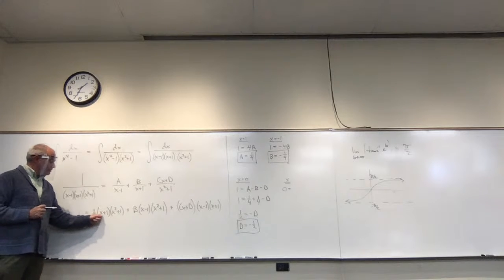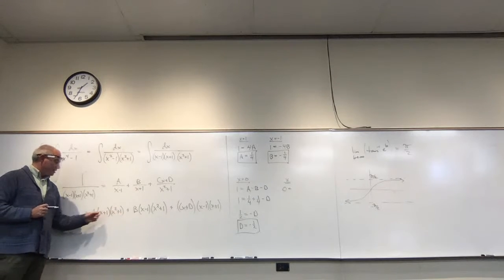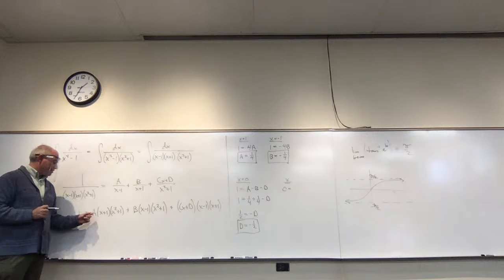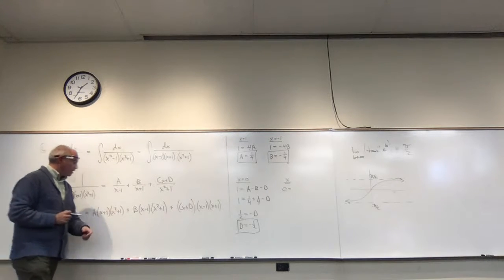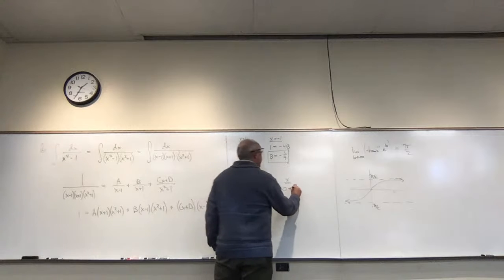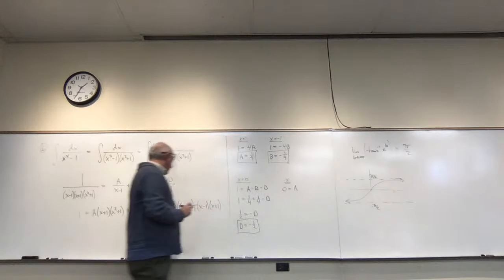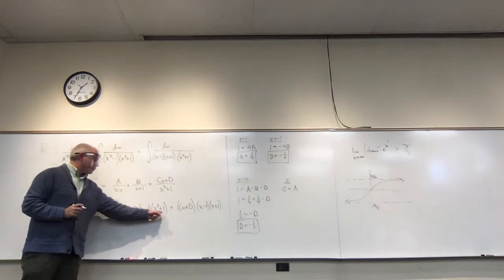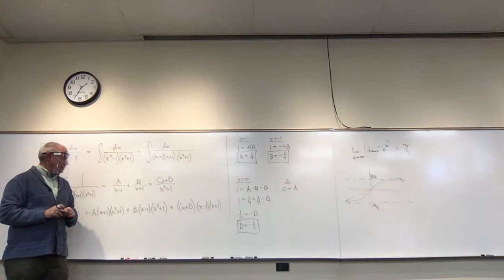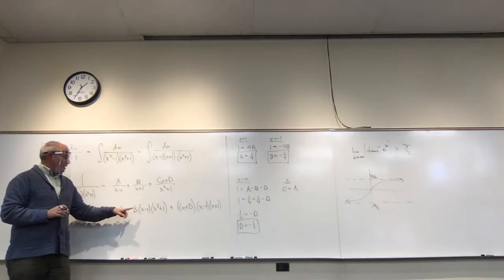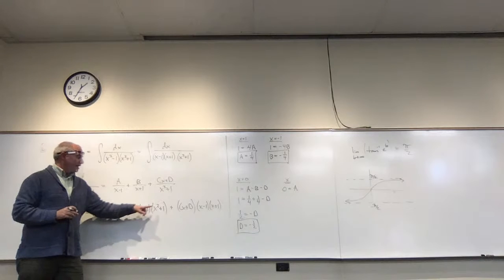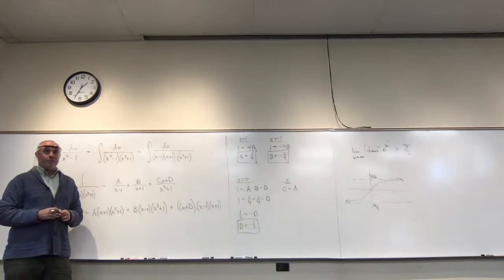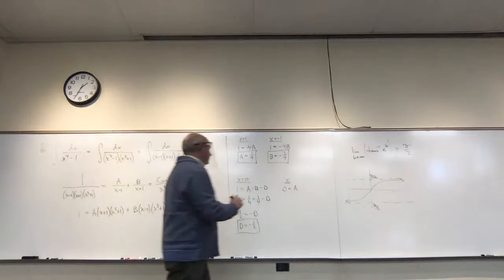Because it's a times x times 1. That's the only way I see to get an x. So just a of them. How about this term? Can it produce an x? Yes, b times x times 1. So b of them, plus b.